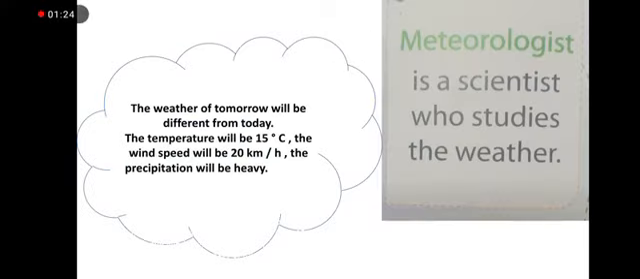I will tell you something. My friend Mona is not a teacher. She's a meteorologist. A meteorologist is a scientist who studies the weather. My friend Mona told me the weather tomorrow will be different from today. The temperature will be 15 degrees Celsius, so the weather will be cold. If the temperature is 15 or less than 15 degrees Celsius, it's cold. But if the temperature is more than 15, it's warm.